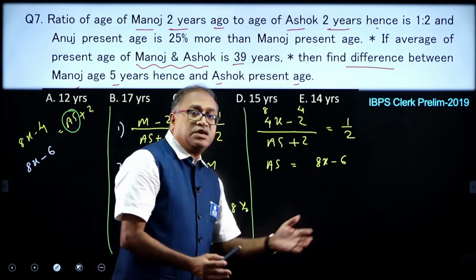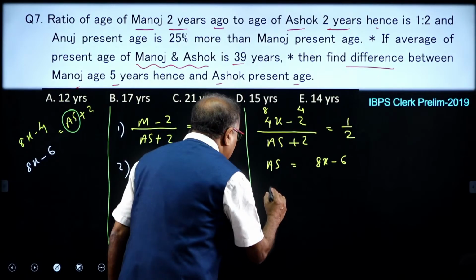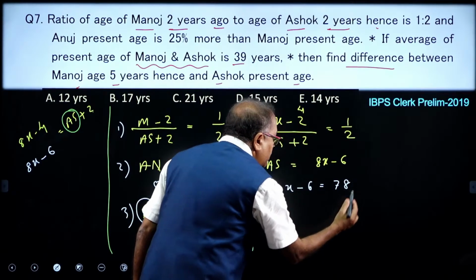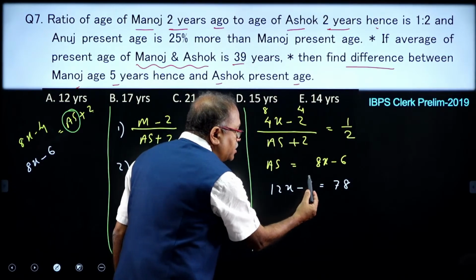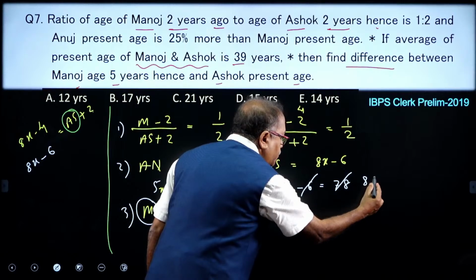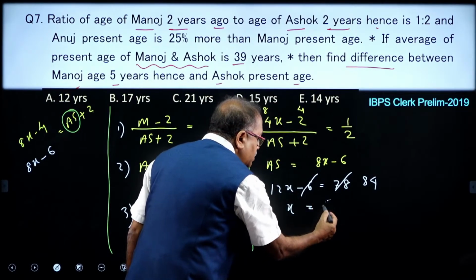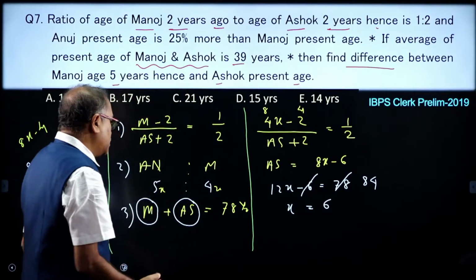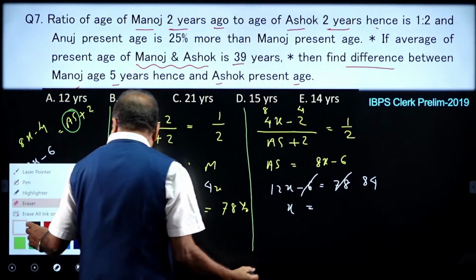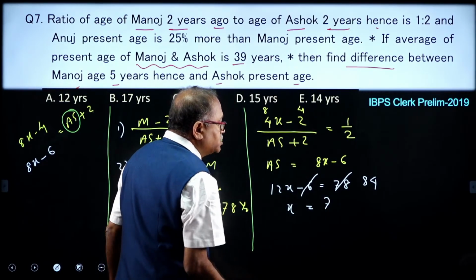So, 4x plus 8x is 12x minus 6 is equal to 78. 12x minus 6 is equal to 78, and then the 6 goes to the other side, it will become plus and become 84, and what is x then? 12 7s are 84, so x is equal to 7. Did you get that logic here? x is equal to 7, we got that part.